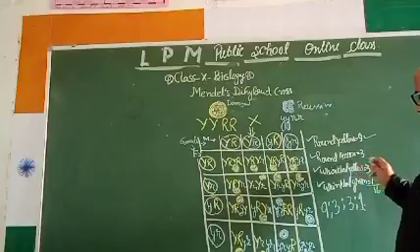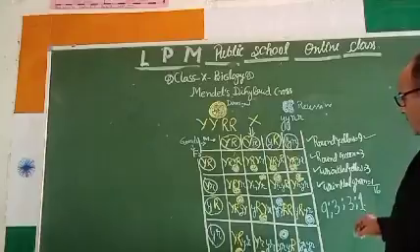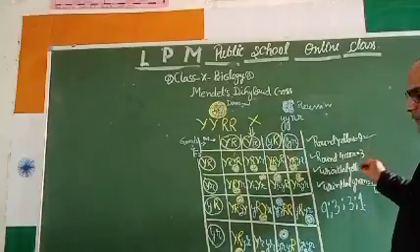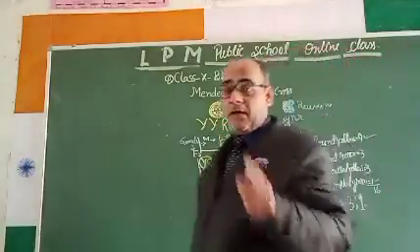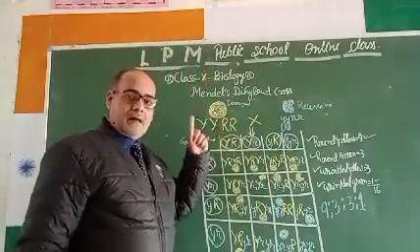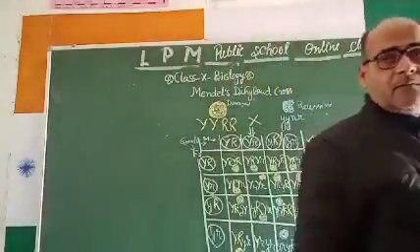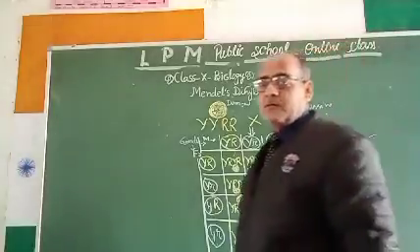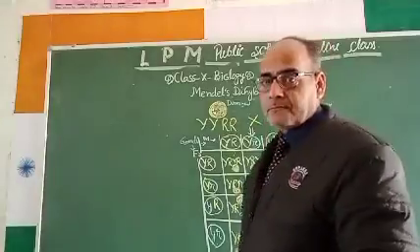But from F2 onward, these pure forms start segregating themselves. This is the law of segregation. And law of purity means this YY produces only Y, capital Y, which is the pure. This RR produces capital R only, which is the pure. This yy produces only small y, which will be the pure. And this rr will produce r gamete, which will be the pure. And these are the combinations.